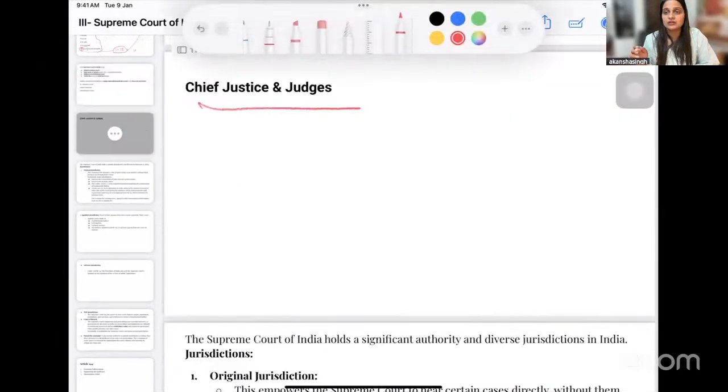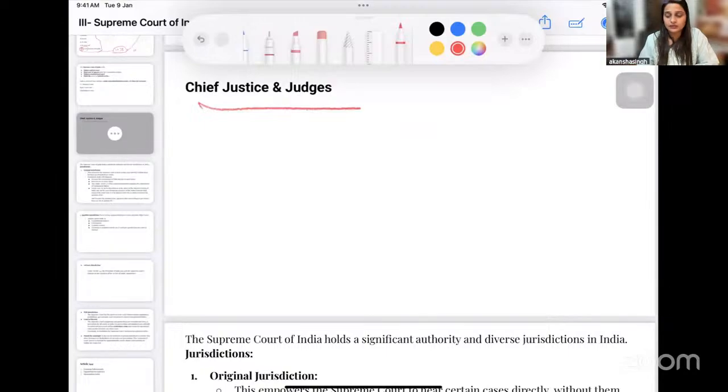You should know the name of the judges. You should know the strength of the present Supreme Court. You should know who's the Chief Justice of India, from where he was transferred to the Supreme Court. You should know the parent High Court also of that particular justice. Okay. Then we move on to the aspect of jurisdiction.